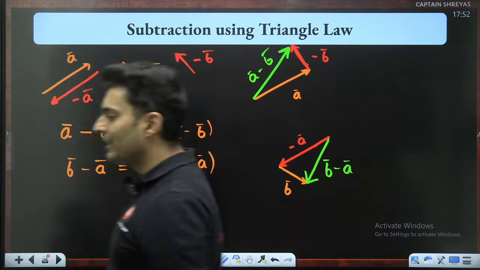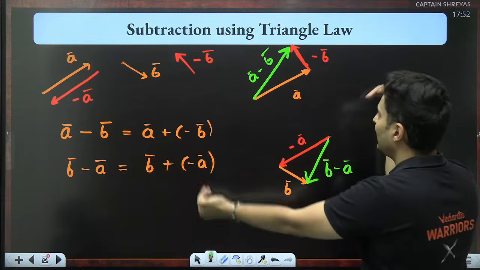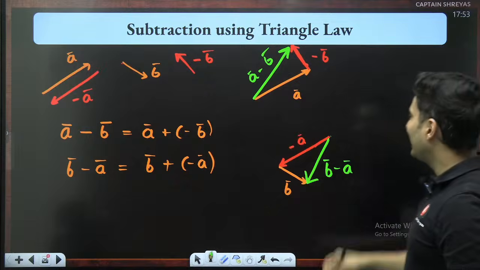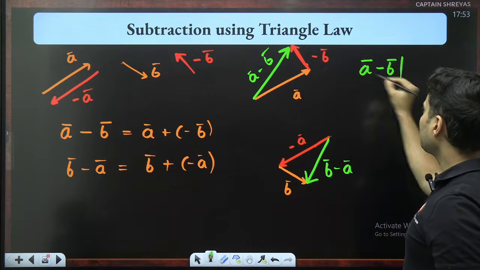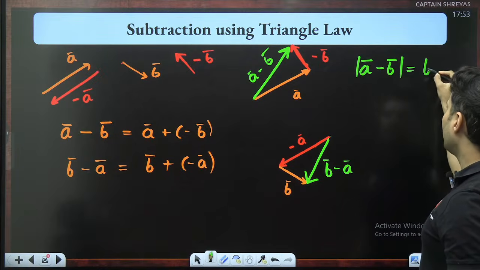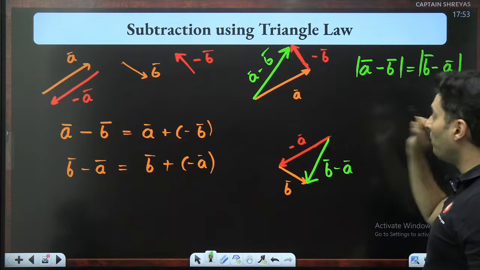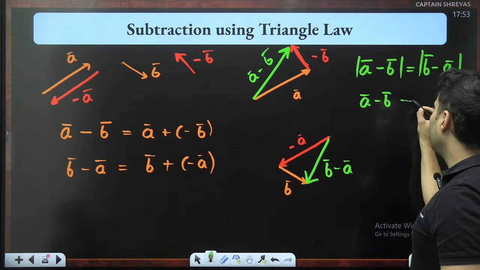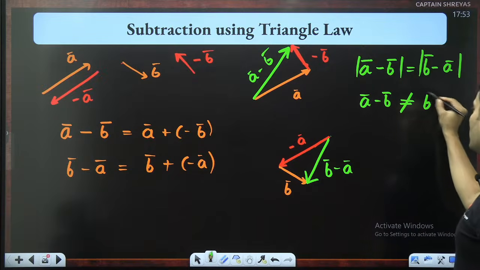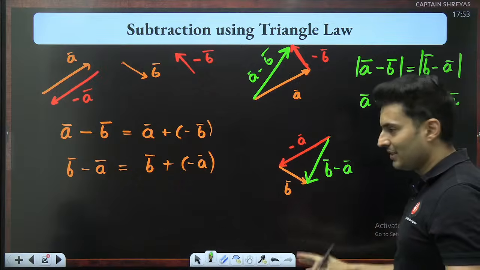Now, one very interesting thing that you see is this length and this length will be same, just that the directions are opposite. So magnitude wise, A minus B or B minus A is the same, but A minus B is definitely not equal to B minus A, as directions are opposite.